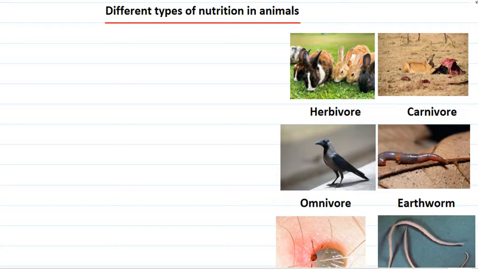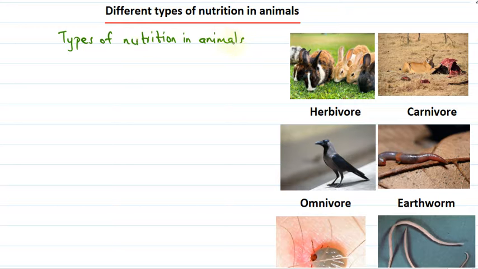Okay, so animals actually follow different types of nutrition. So what are these different types of nutrition? We can say types of nutrition in animals, right?